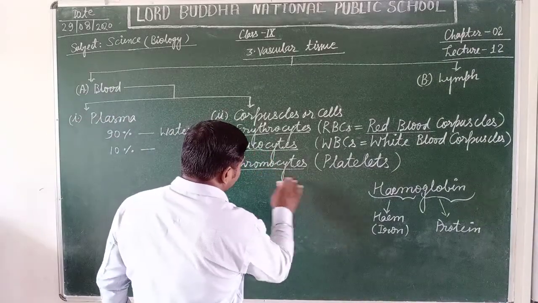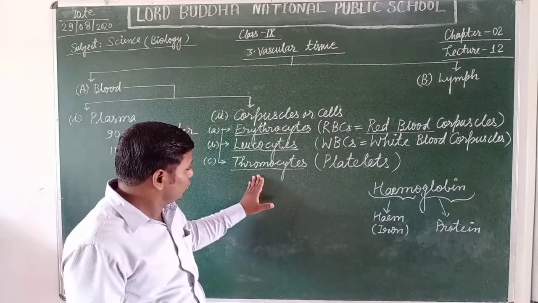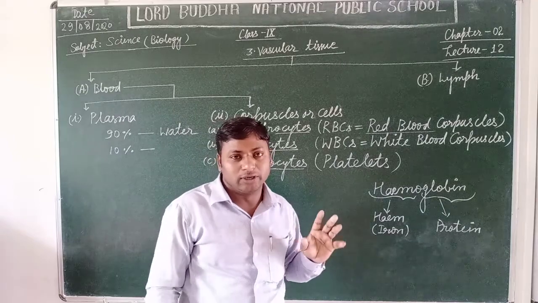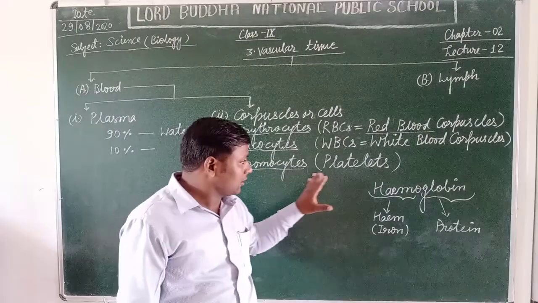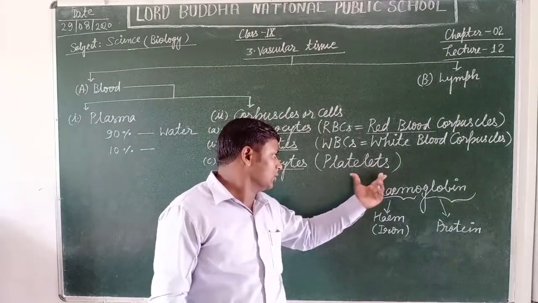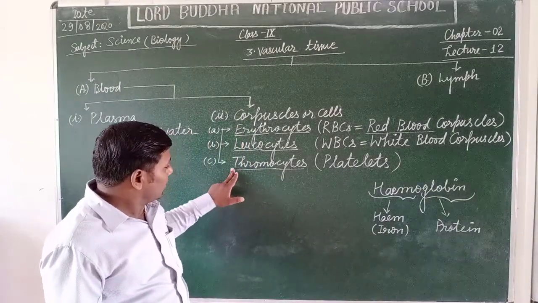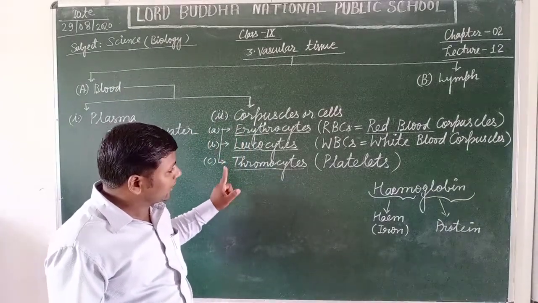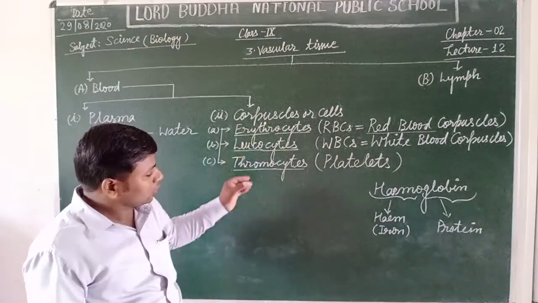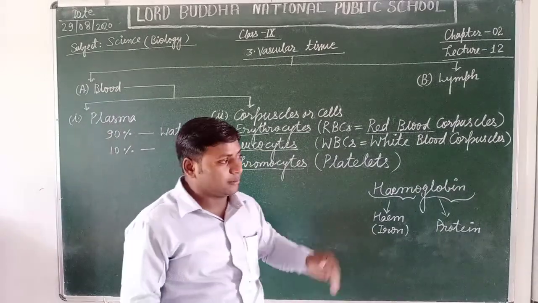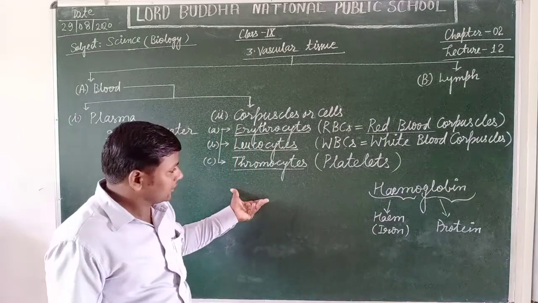Now, students, thrombocytes. The thrombocytes are named so due to the presence of thrombin protein. Yes, students, because of the presence of thrombin protein in such blood cells, these are called thrombocytes and generally known as platelets. In a normal person's body, 1 cubic millimeter of blood contains about 1.25 to 4.5 lakhs of platelets.